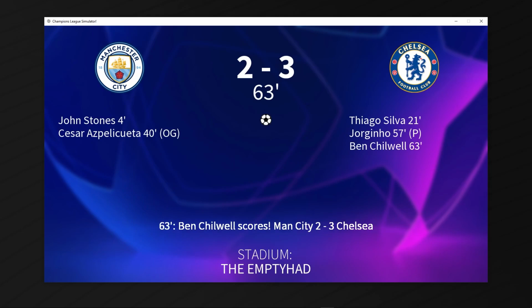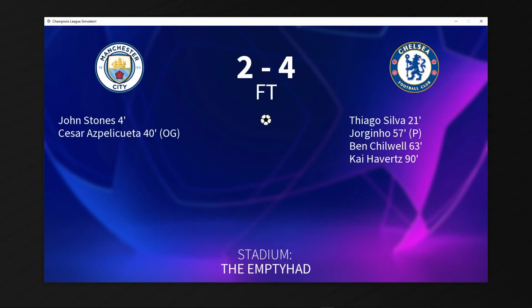It's 3-2 to Chelsea now as Ben Chilwell scores, and it's 4-2 in the last minute, courtesy of Kai Havertz, and that's going to be full time. At the Etihad, Chelsea win 4-2, and Manchester City have to climb a mountain to win this tie and go on to the Champions League final.